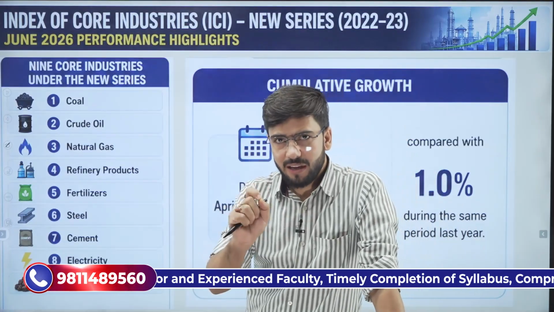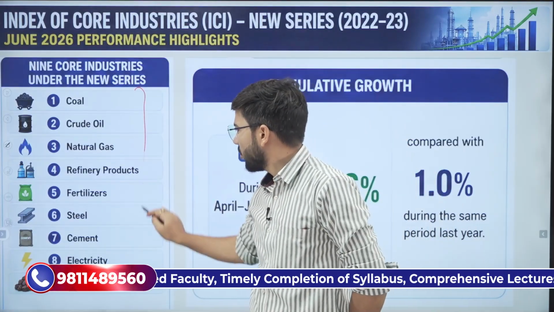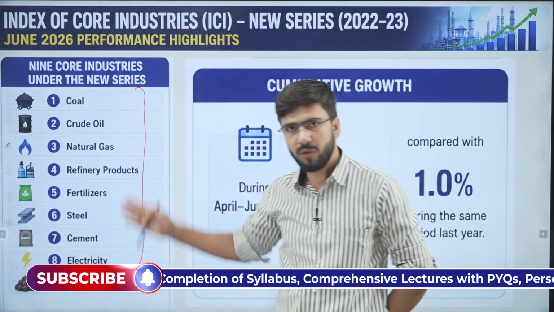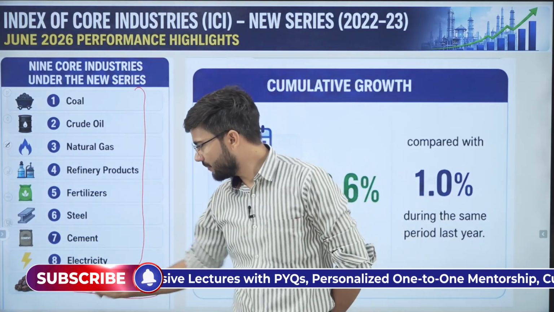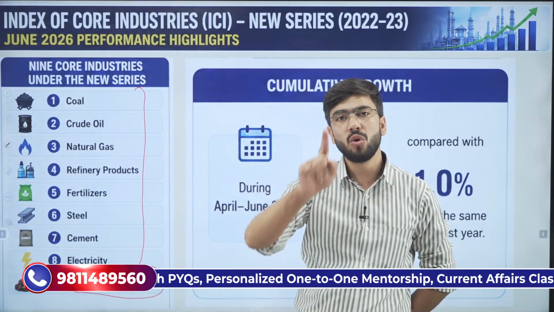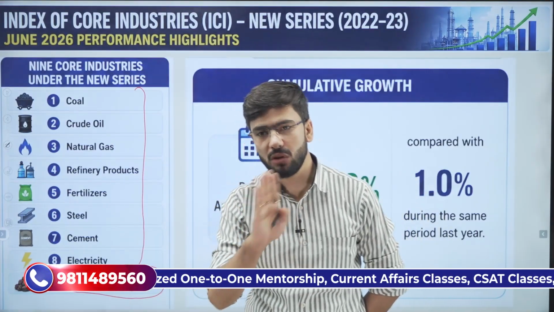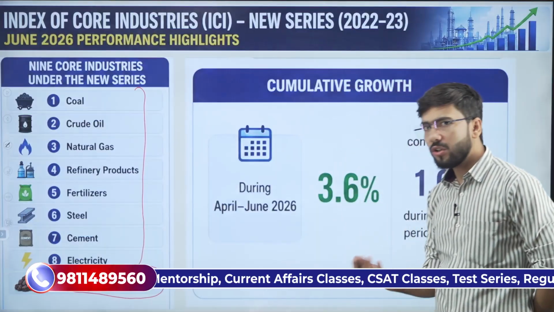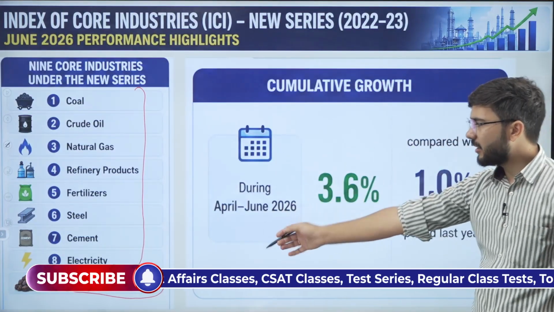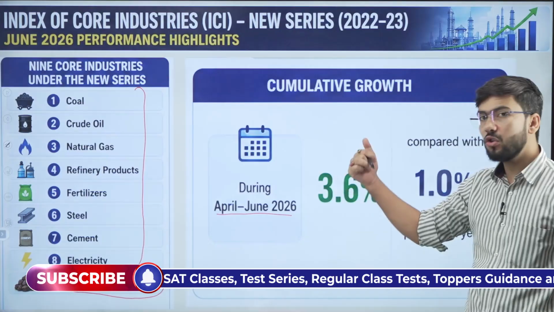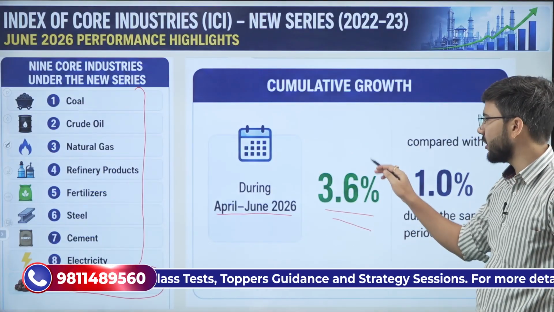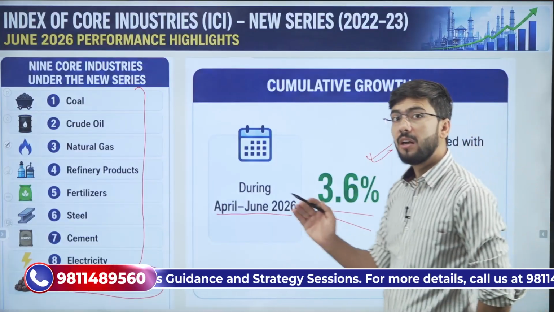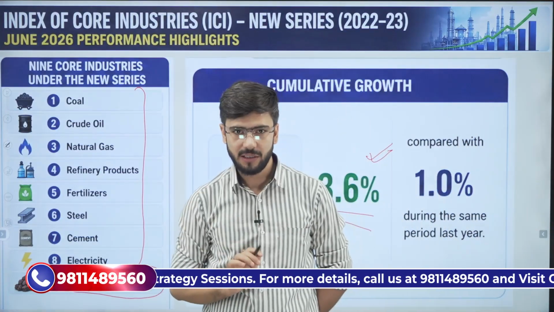Now, earlier we had 8 core industries. We discussed them. The 9th one which has been added is iron ore. What is it? Iron ore. Remember it. Clear? But we also need to understand that from April 2026 to June 2026, the cumulative growth in this financial year is 3.6%. Last year it was 1%.